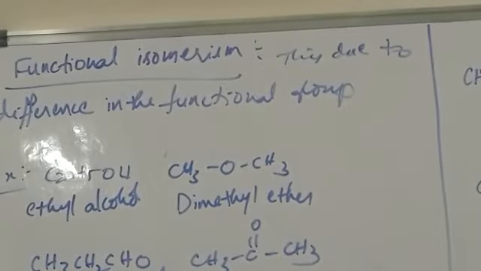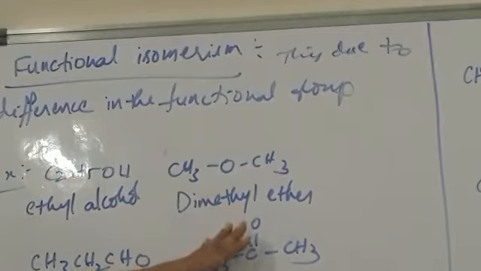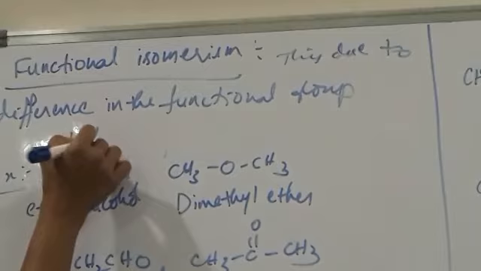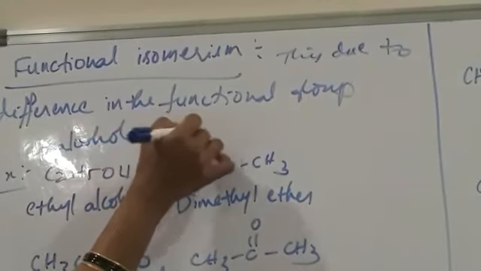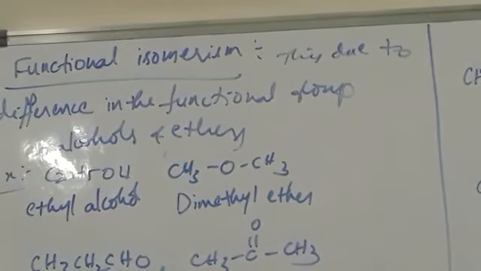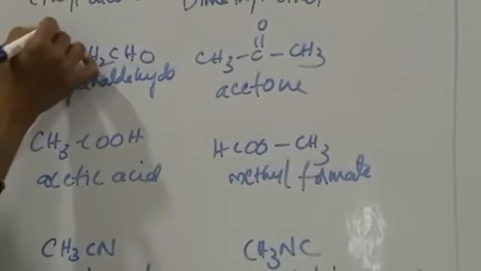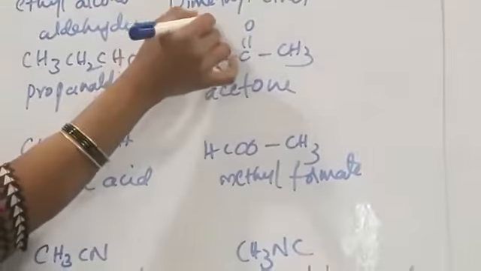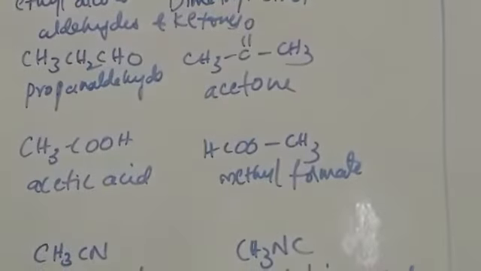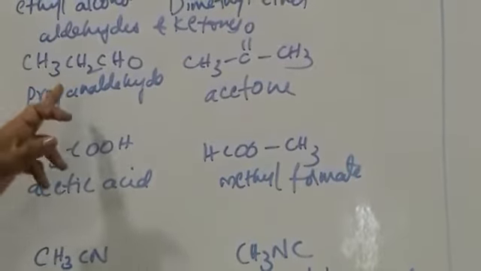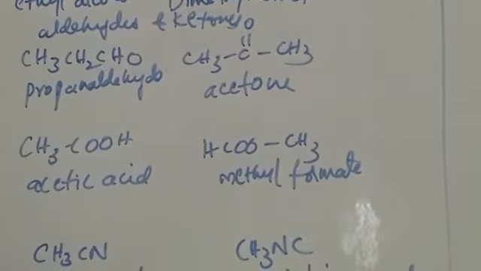Generally, alcohols are functional isomers of ethers. So the first kind of functional isomers: alcohols and ethers. For example, ethyl alcohol and dimethyl ether. Aldehydes are functional isomers with ketones. So aldehydes and ketones both are functional isomers. For example, propanaldehyde and acetone.